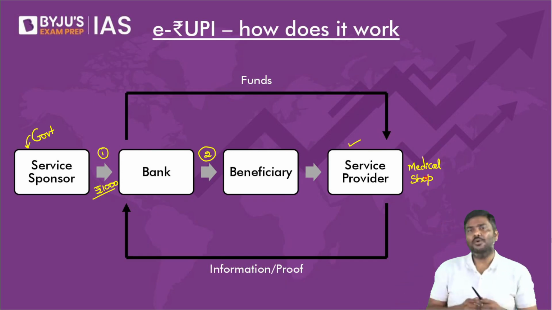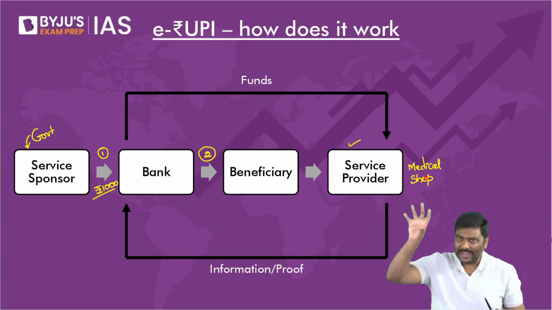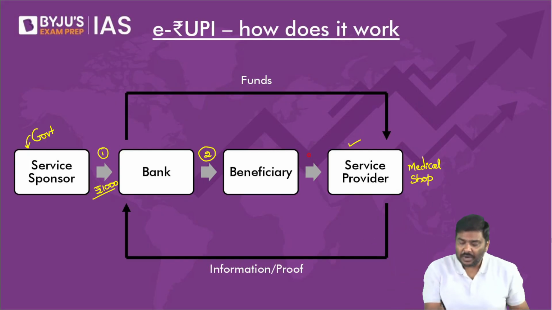That is the definition of economics. The medical shop owner will scan the QR code. Beyond that, they'll not simply scan the QR code. Then I will receive an OTP. Please do let me know.